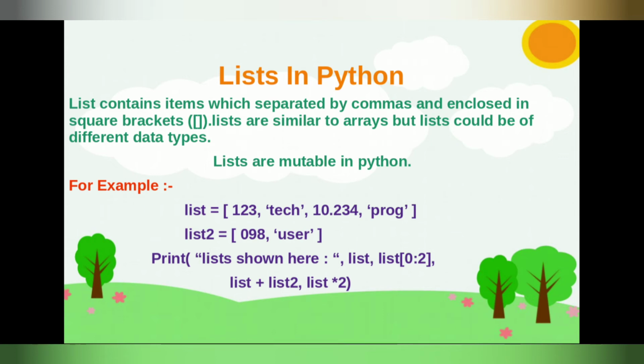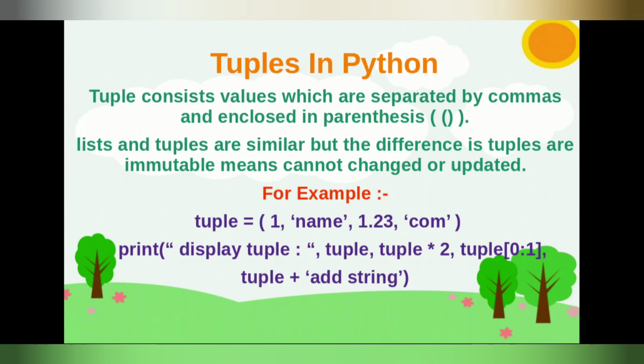Let's move to our next data type, tuple. Tuple consists of values which are separated by commas and enclosed in parentheses. List and tuple work just about the same, but the difference is tuples are immutable. Immutable means cannot change or update. You can't change them, update them or manipulate them.